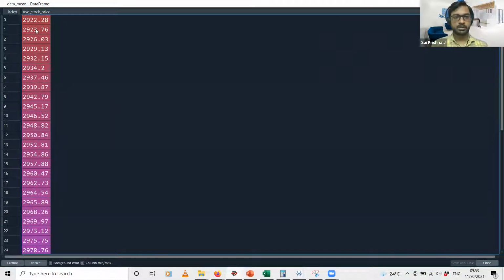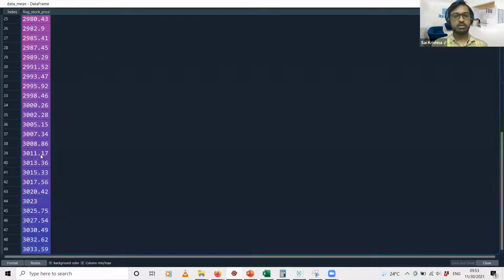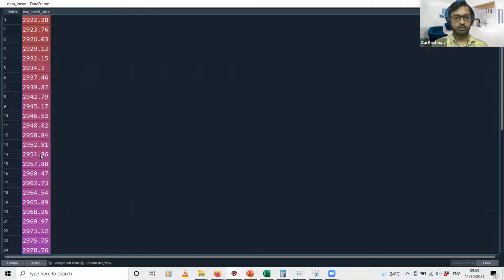So this is the average across all those 10,000 iterations that we did. If you want to visualize this, you can use the same plot function. I've just not put that piece of code here, but you can do that. So this is how you use the Monte Carlo simulation to do the time series forecasting.